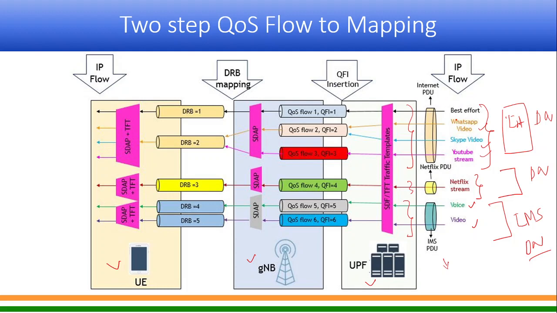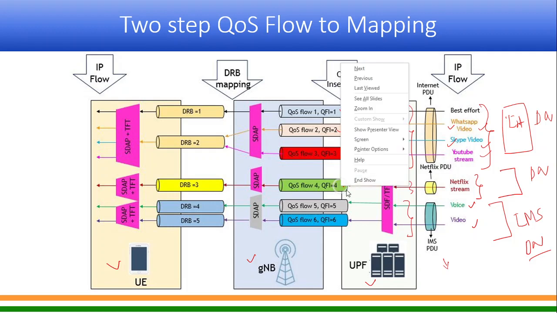So maybe the traffic which is best effort traffic, they have applied QFI 1, and maybe WhatsApp video and Skype video they are able to identify, and then they apply QFI 2, and then for YouTube stream they apply QFI 3. Please consider this as an example. In actual case it could be completely different. And Netflix, they have applied QFI 4.